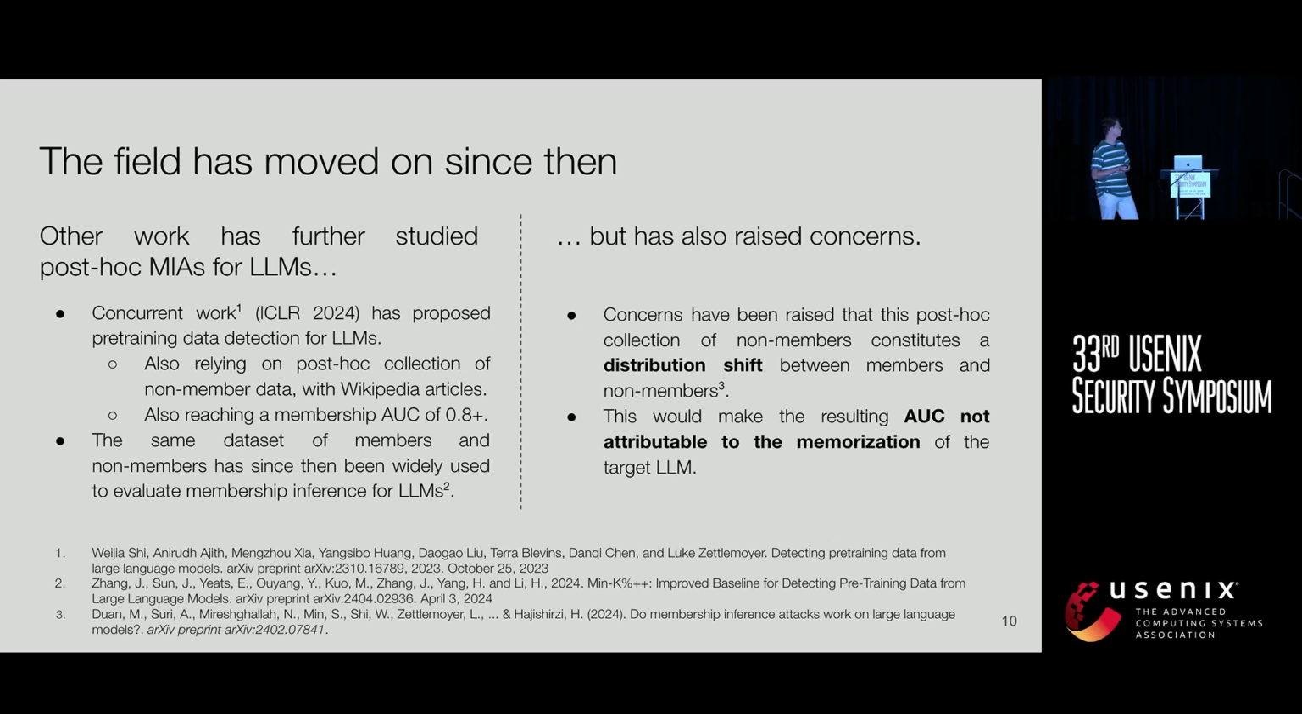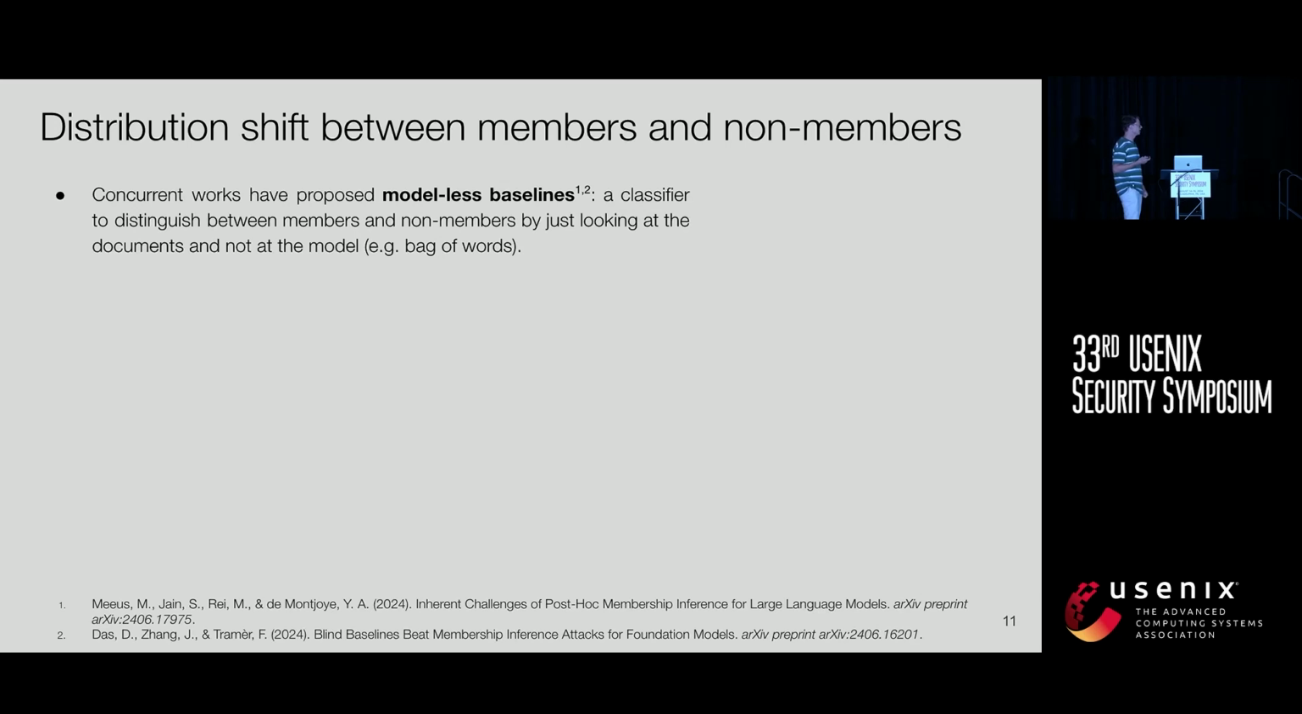But also, recently, concerns have been raised about this, and specifically about this post hoc collection of non-members. That this actually constitutes a distribution shift between members and non-members, which means that if you have a certain AUC, we might not be able to attribute that to LLM memorization, but rather to a membership classifier focusing on this distribution shift. So let's dive a bit into that.